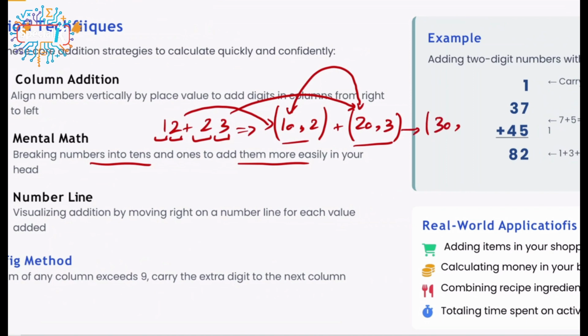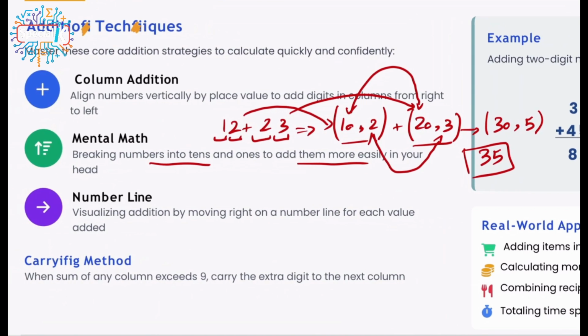And after that, I'm going to add 2 and 3. Again, they do have the same value system, right? 2 and 3, which would be 5. What do I have so far? I do have 30 and 5. So 30 and 5 are going to give me 35. So this is a way about the mental math. Again, it is so easy, yet not that applicable.